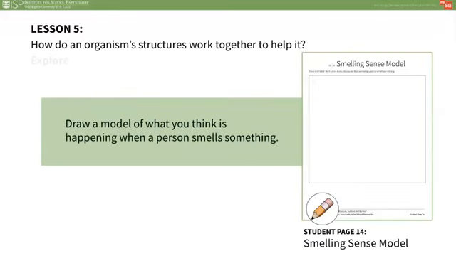Continuing on, give time for students to draw a model of what they think is happening when a person smells something on their smelling sense model sheet. Students may or may not know at this point that the brain has memories. Both the brain and the nose were working together as a system. Let students know that they can refine this model after the readings in the Explain.